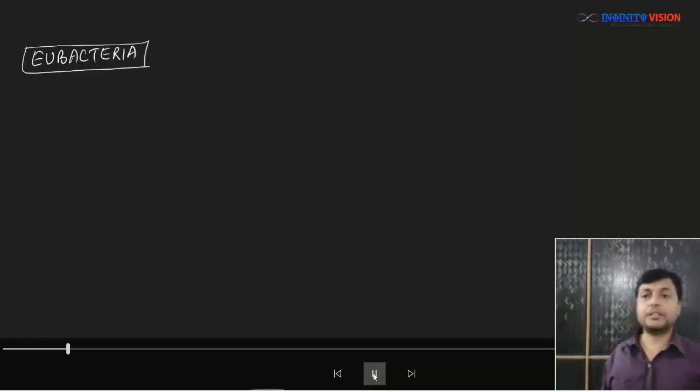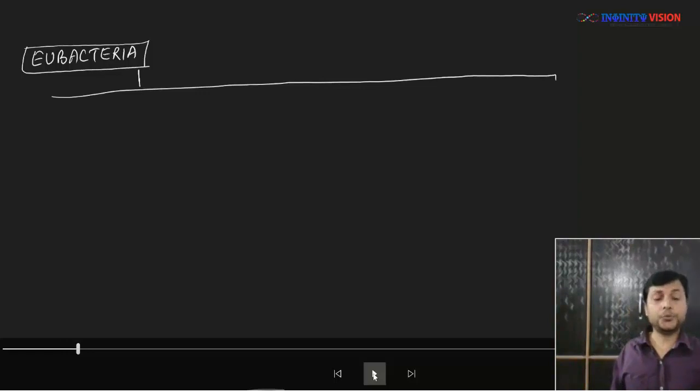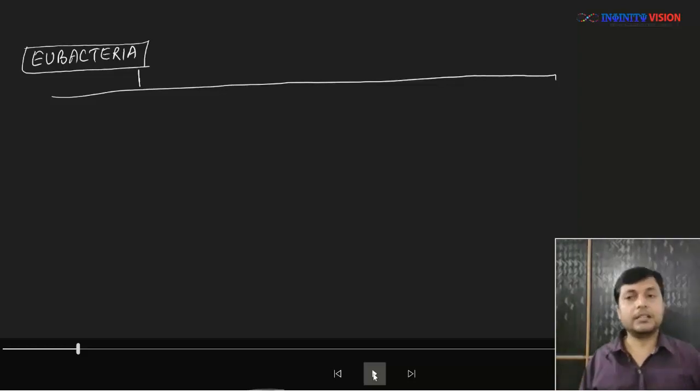Now eubacteria or true bacteria, this is the group that we are going to study in comparatively more detail than the other types of prokaryotic organisms that I just made you count. So the most important ones are eubacteria and archaebacteria. These two we are going to see in more detail.